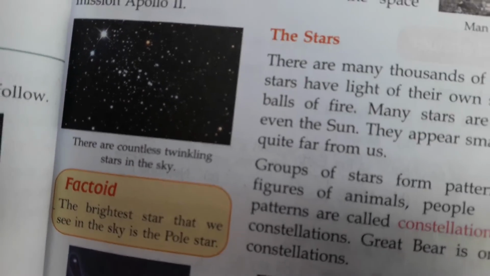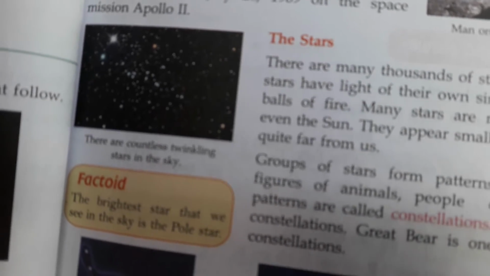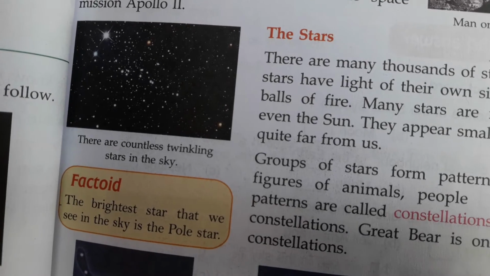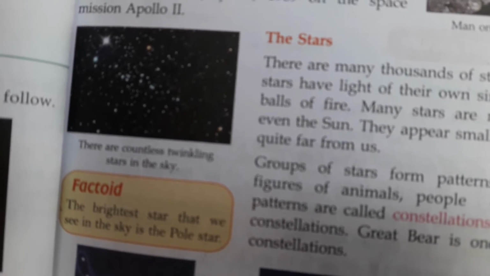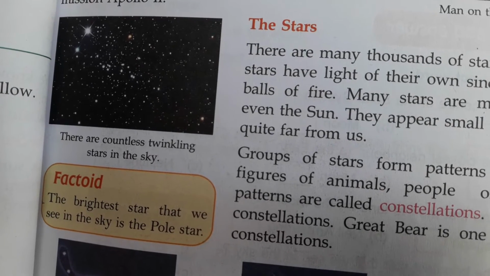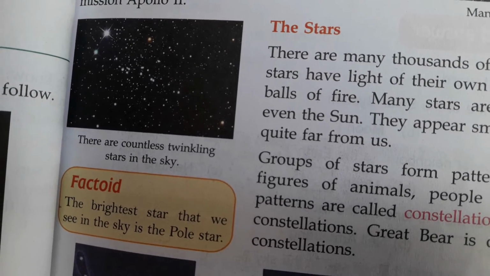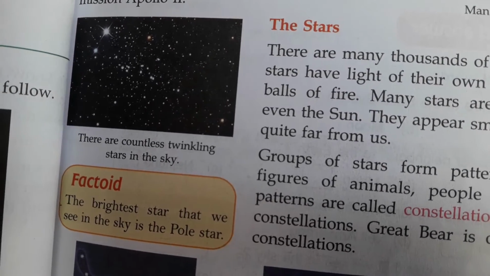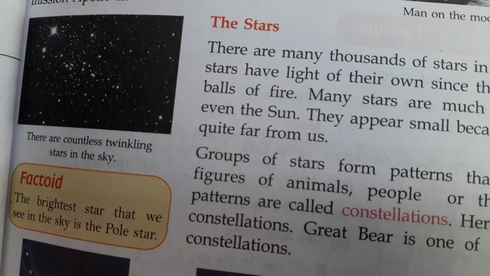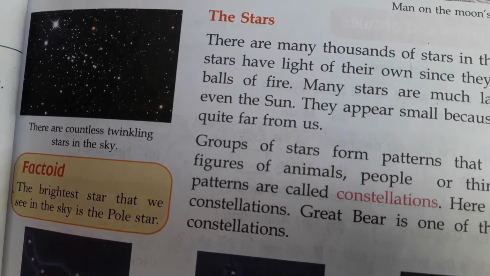Even though they have their own light, many stars are much larger than even the sun. They appear small because they are quite far from us, as I told you.